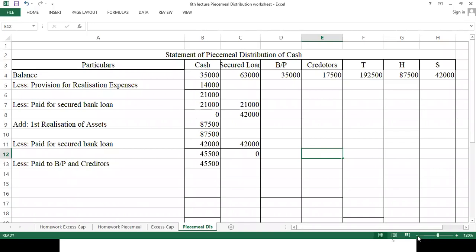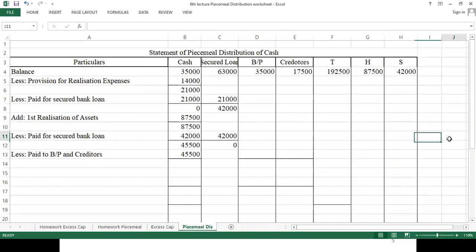So here our calculation becomes simple. Why does it become simple? Because we have the amount 45,500 divided by 3, in the ratio 2:1. So it comes to 15,167. So here it comes 30,333.